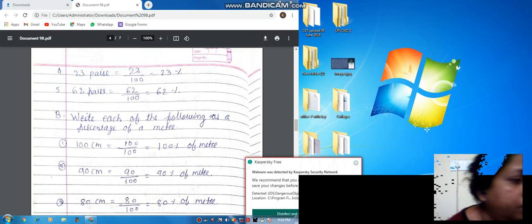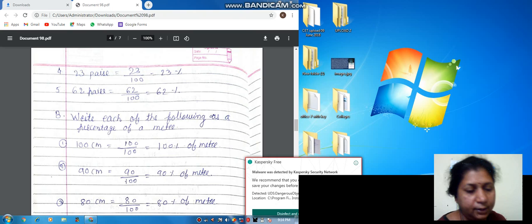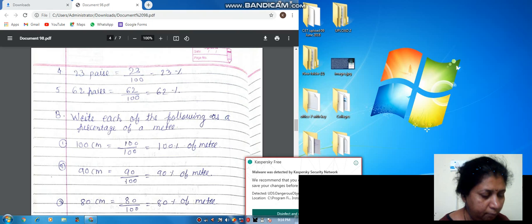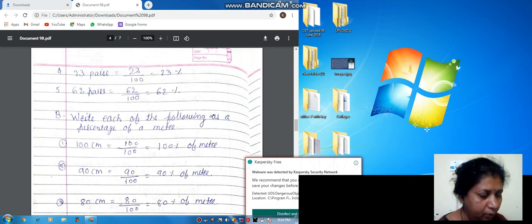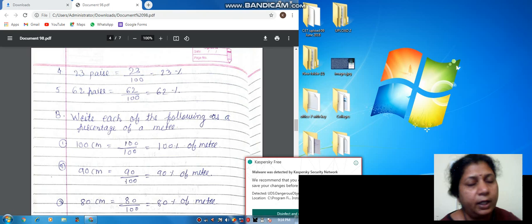Okay, you have to solve these examples all in the CW copy. Okay, don't do it in the book. Those are simple ones. You have to solve this exercise in your CW copy. Those examples which you have to solve in the book, I will explain. So if I ask you to write in the book, you have to write in the book, and if you are asked to write in the copy, then you have to write in your CW copy.